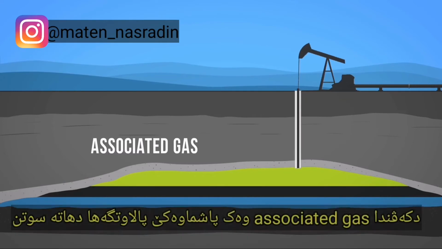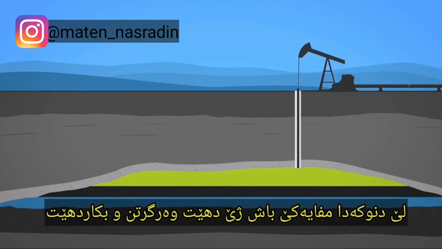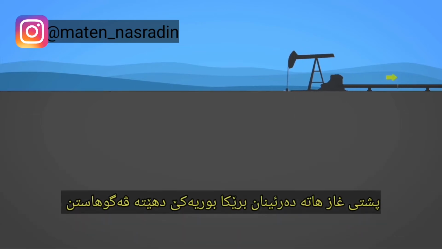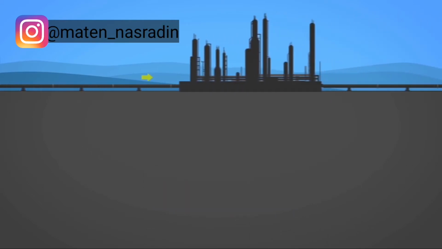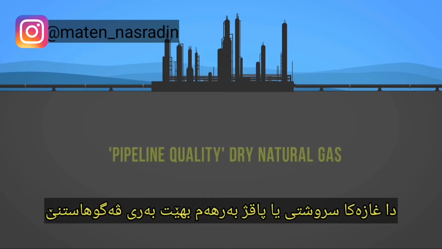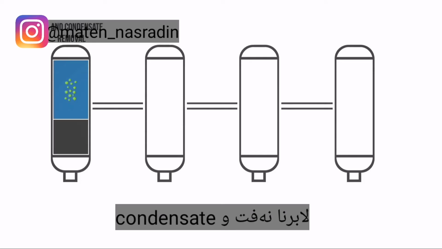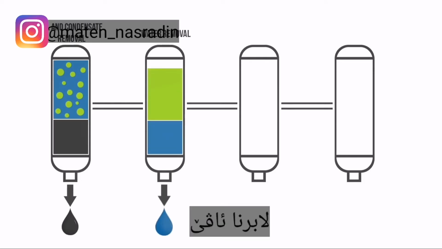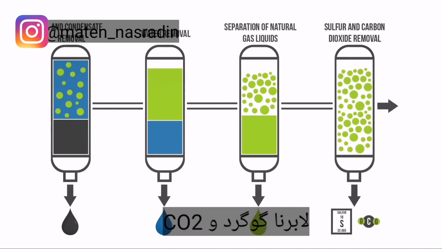In the past, associated gas was commonly flared or burned as a waste product, but in most places today it is captured and used. Once extracted, natural gas is sent through small pipelines called gathering lines to processing plants, which separate the various hydrocarbons and fluids from the pure natural gas to produce what is known as pipeline-quality dry natural gas before it can be transported. Processing involves 4 main steps to remove the various impurities: oil and condensate removal, water removal, separation of natural gas liquids, sulfur and carbon dioxide removal.